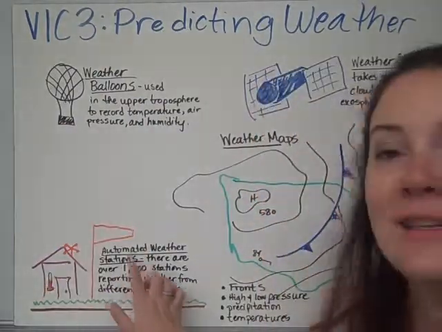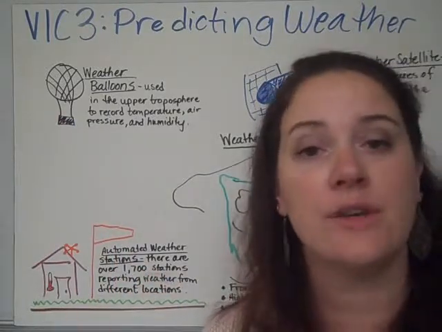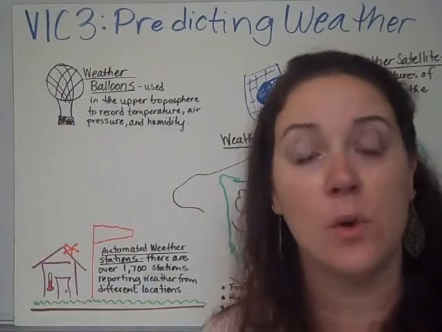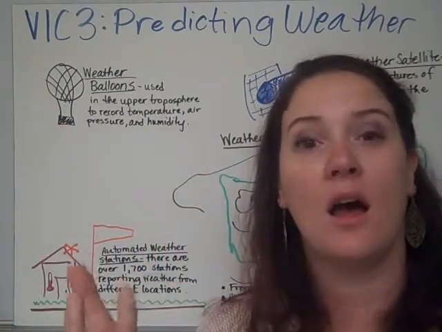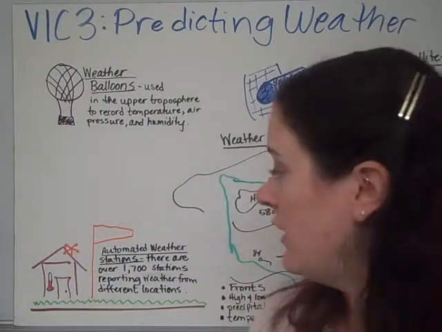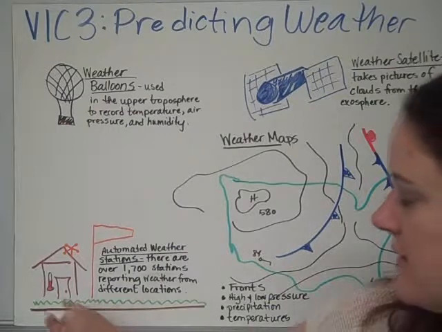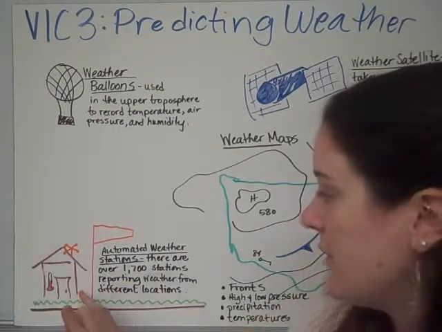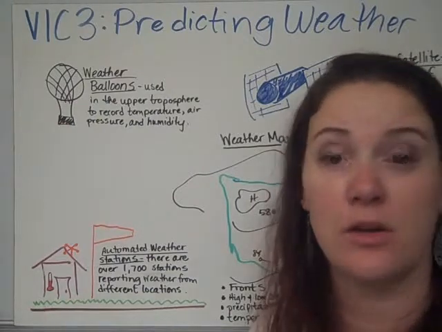The next one is an automated weather station. So all across our country, they've got designated weather stations that record information that then can help meteorologists build pictures of what's happening across the country. So automated weather stations, I've got my land and my grass. I built a small house. I've got a thermometer here to say that they measure the temperature.